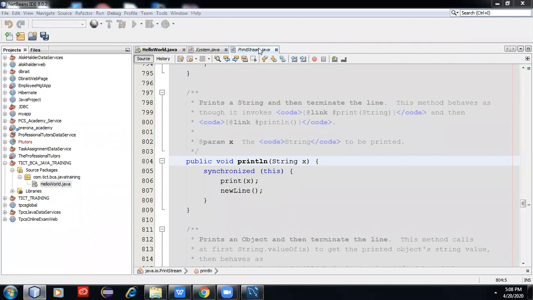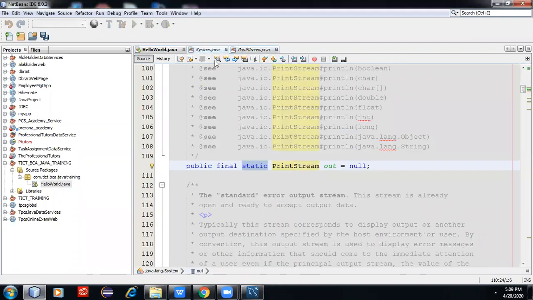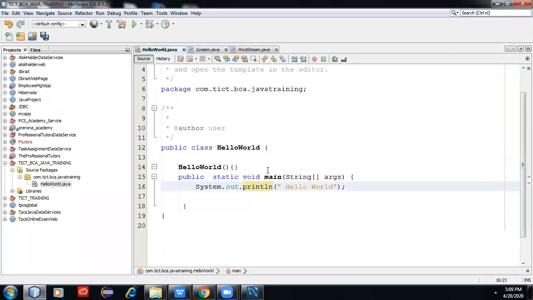In PrintStream.java, the class has a method println, and out is an object of the PrintStream class, and println is a method of that class.